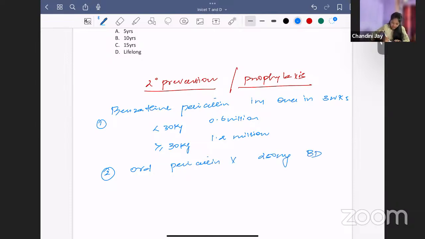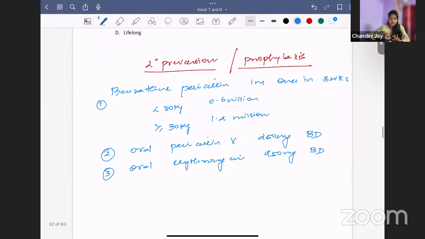The third thing, if they are allergic to penicillin, you can give oral erythromycin, 250 milligram BD. These are the drugs that you can give for prophylaxis.